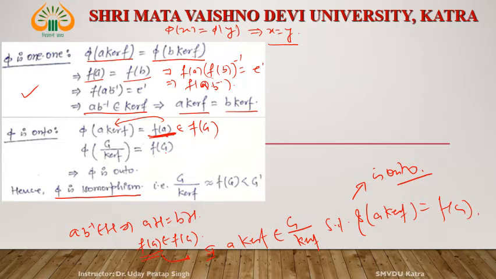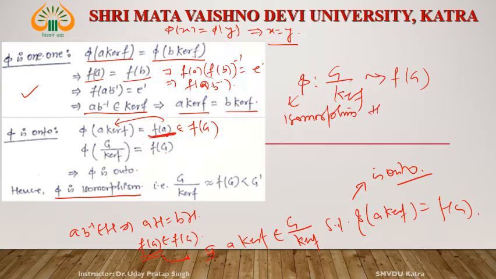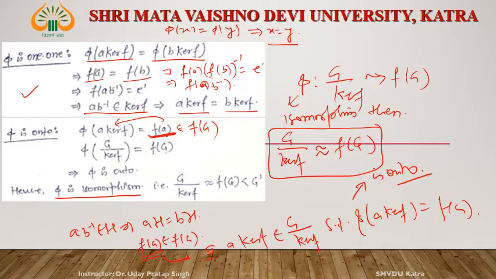Okay. If this is isomorphism, then phi is mapped from G by kernel of f to f of G, and this is isomorphism. Then G by kernel of f is isomorphic to f of G. Okay, this is the proof of the first fundamental theorem of homomorphism.